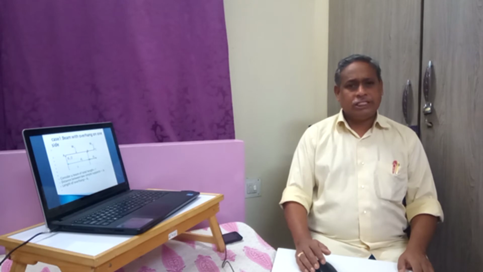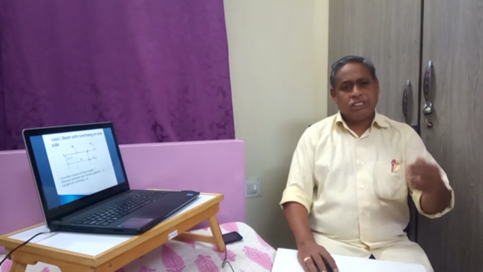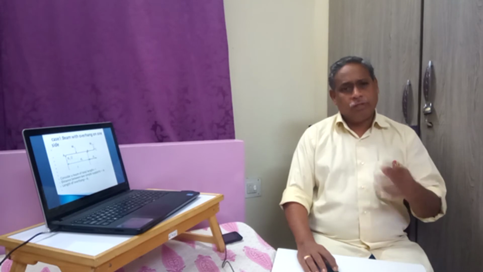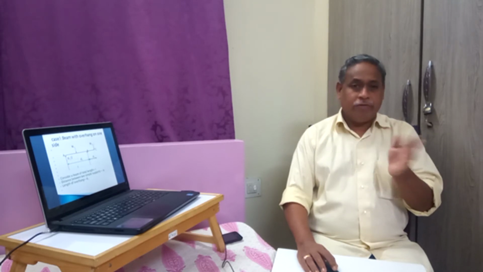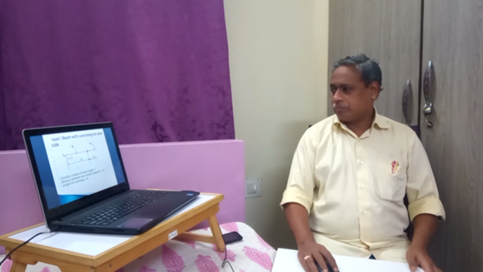Those loads were restricted to the distance from A to B. Now the beam is from A to C, and the BC portion is projecting away from B. Therefore, we have some other load which is placed in the portion projecting away from the support B.